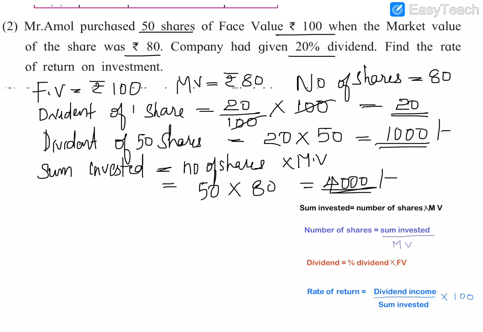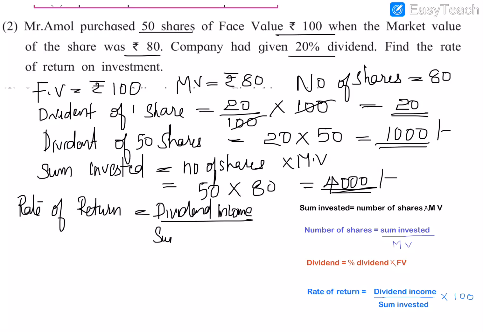So now we can find the rate of return. First we will write the formula: rate of return is equal to dividend income divided by sum invested into 100. What is the dividend income?